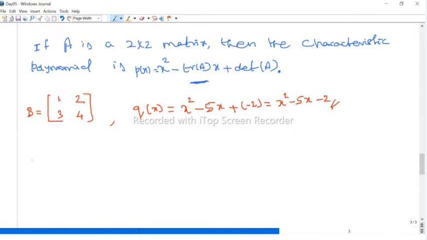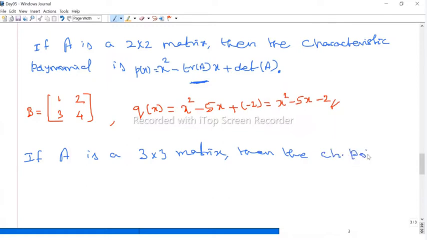Suppose A is a 3 by 3 matrix, then the characteristic polynomial of A, again, we call it P of x, P of x equal to,